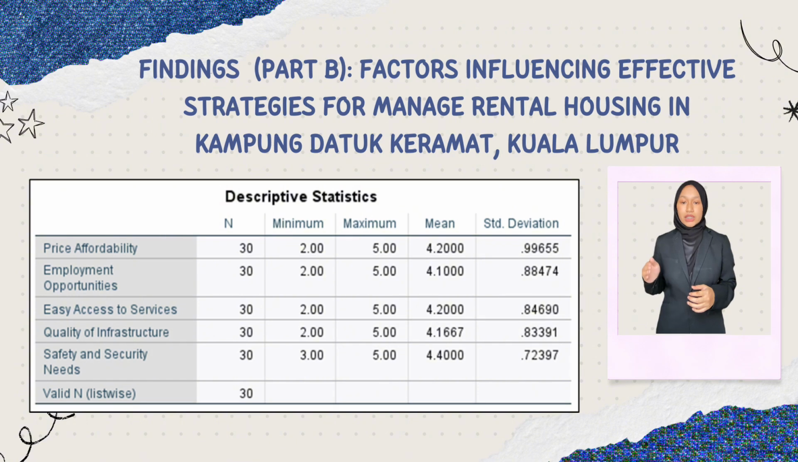All criteria were deemed significant by respondents, with mean scores exceeding 4.0. Safety and security needs are prioritized the highest, followed by affordability and service accessibility. Employment opportunity and infrastructure quality are also crucial for effective rental housing management. So, that's all from me.